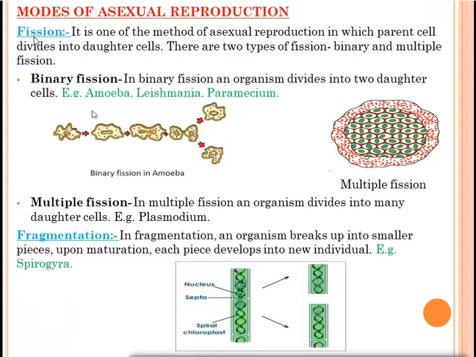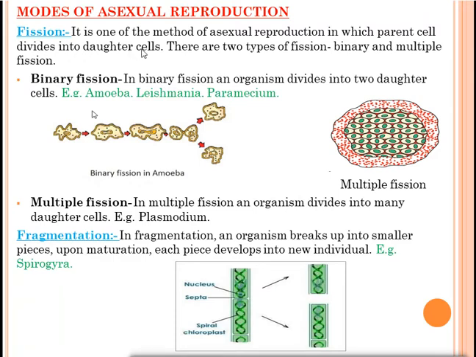The first mode of asexual reproduction is fission. Fission means to break, to break down. Now we'll discuss what fission is. It is one of the methods of asexual reproduction in which the parent cell divides into daughter cells.